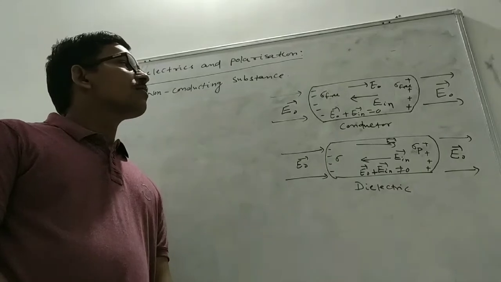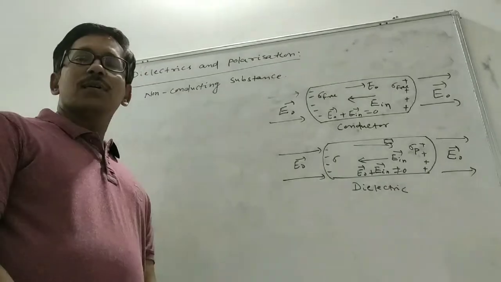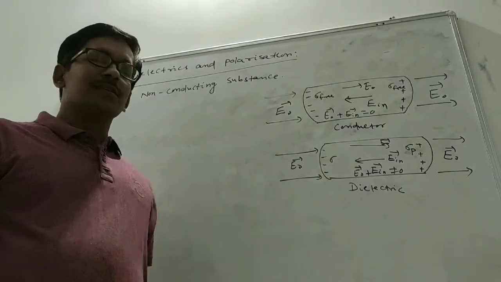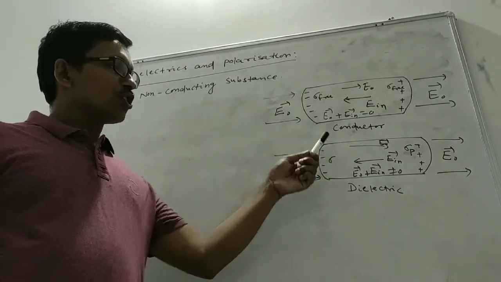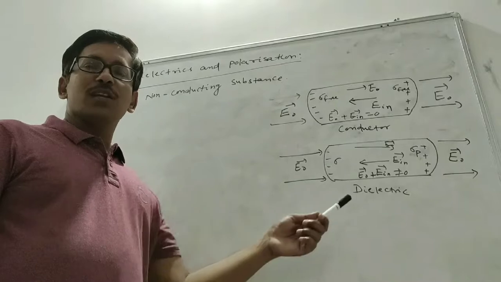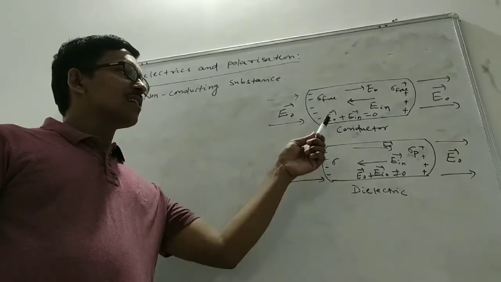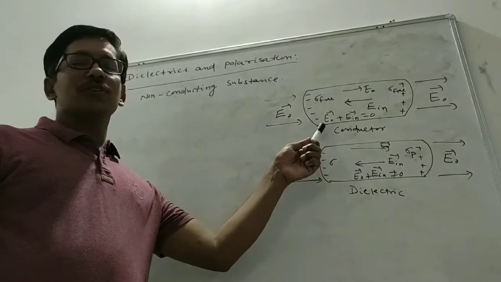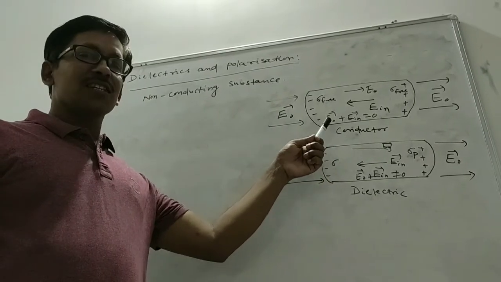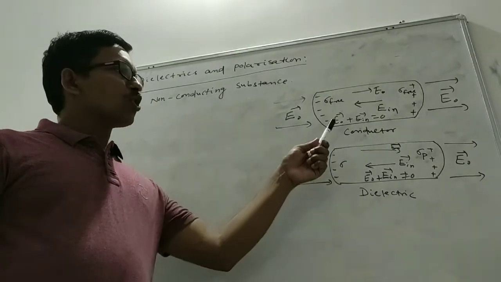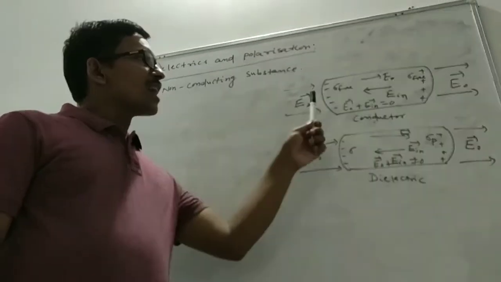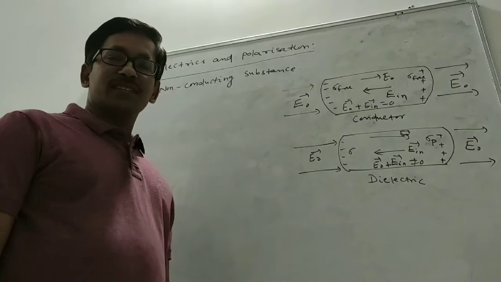Now, let us see what is the behavior of a dielectric and a conductor. We will compare the behavior of a conductor and a dielectric when placed inside an electric field. Let us see what happens when a conductor is placed inside the electric field. The charge carriers start moving.